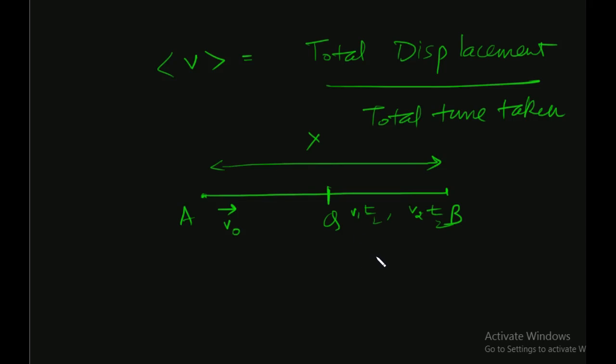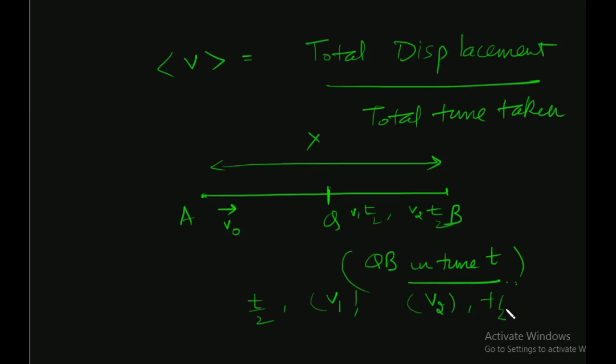So say the particle covers QB in time t, okay. So for half the time t by 2 it has covered the distance with velocity v1, and another half the time it has covered the distance with the velocity v2.